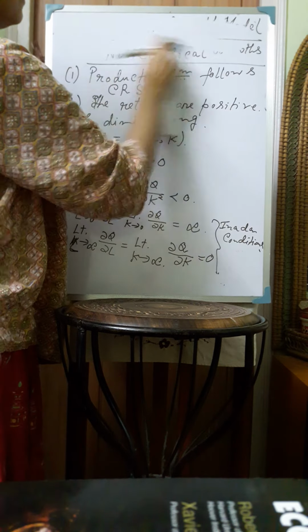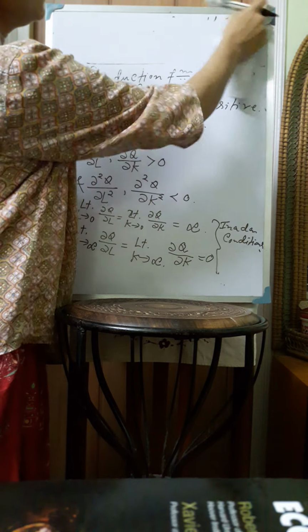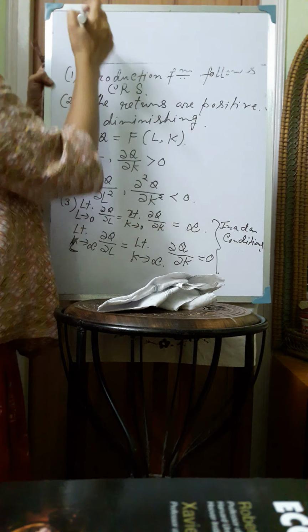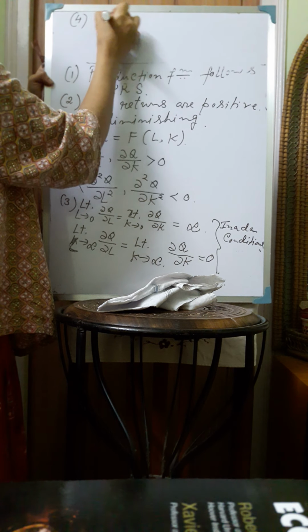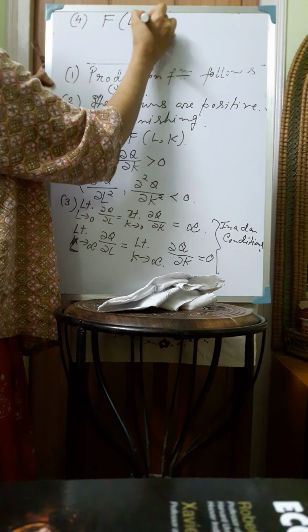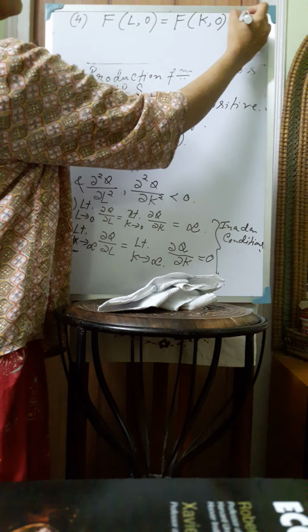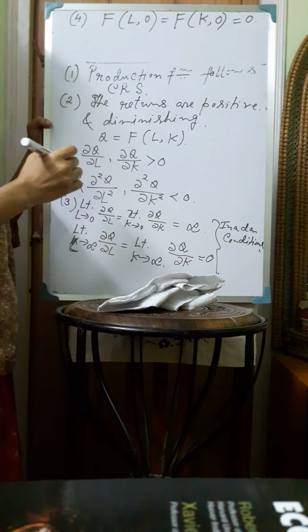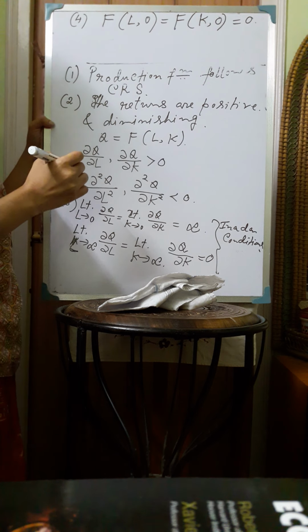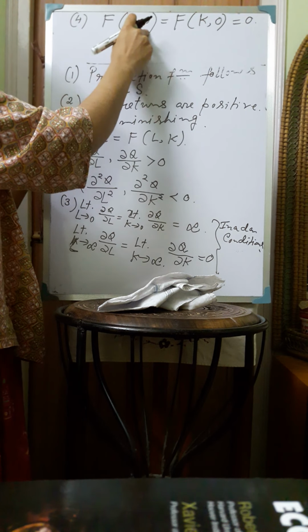The fourth assumption is the essentiality assumption, which says that if L is 0, f is equal to 0, and if K is 0, f is equal to 0. So for producing a positive amount of output, both L and K should be positive.